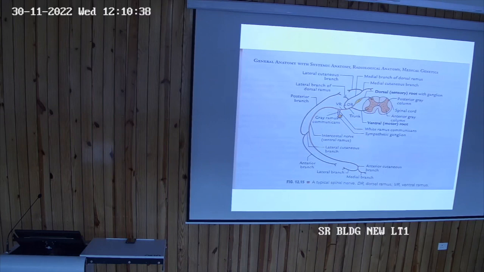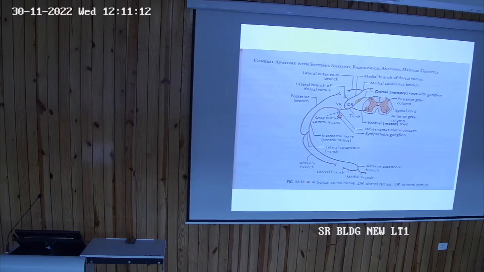I have simplified things. The ventral rami of C1, C2, C3, C4 and some part of C5 join together, forming the plexus called the cervical plexus. The purpose of the cervical plexus is supplying the skin and muscles of the head and neck region and also the shoulder joint. One important branch of the cervical plexus is the phrenic nerve.